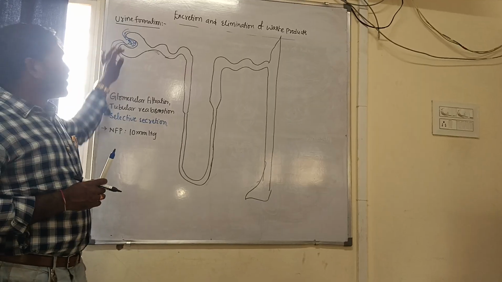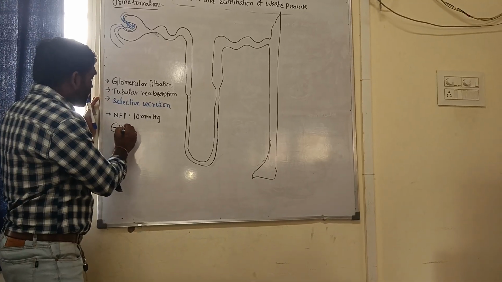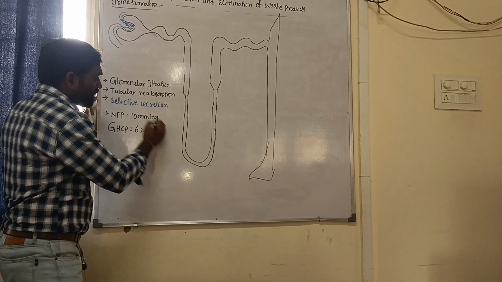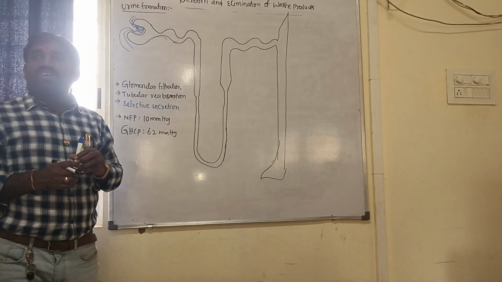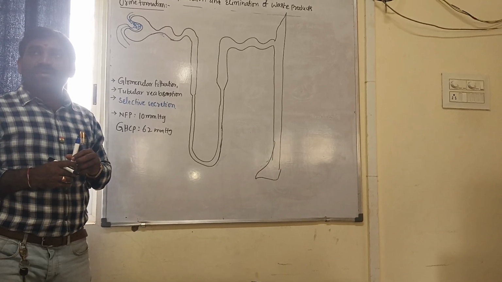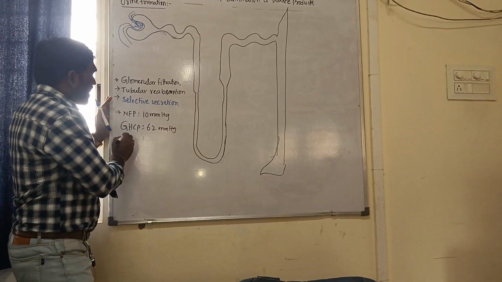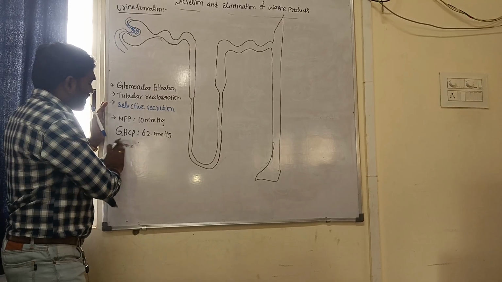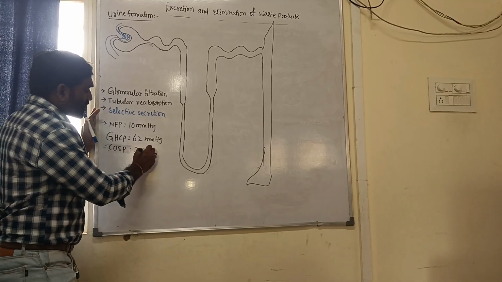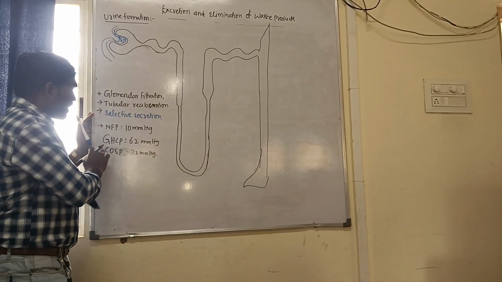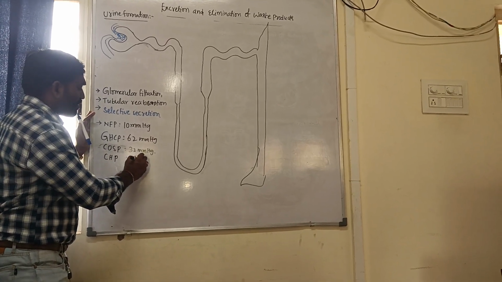Glomerular hydrostatic pressure is 62 mmHg, which is opposed by colloidal osmotic pressure, 32 mmHg, and capsular hydrostatic pressure, 18 mmHg.